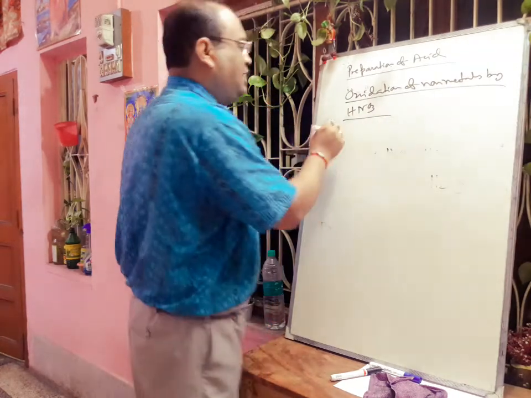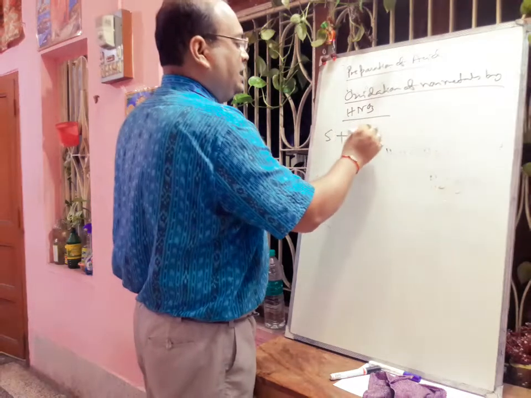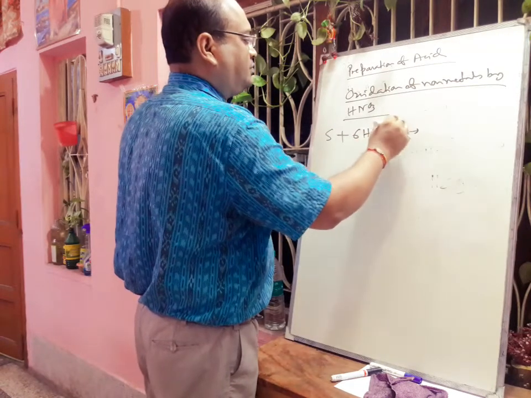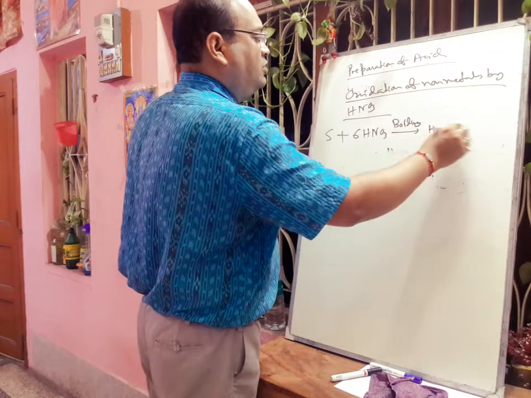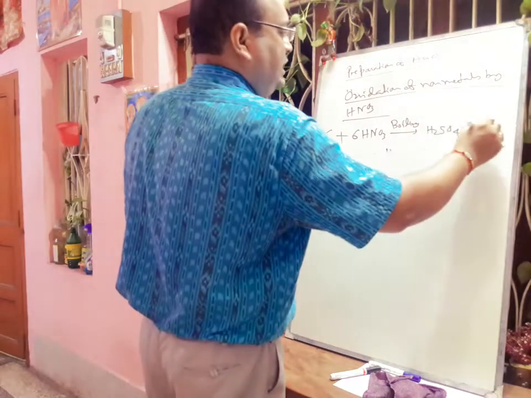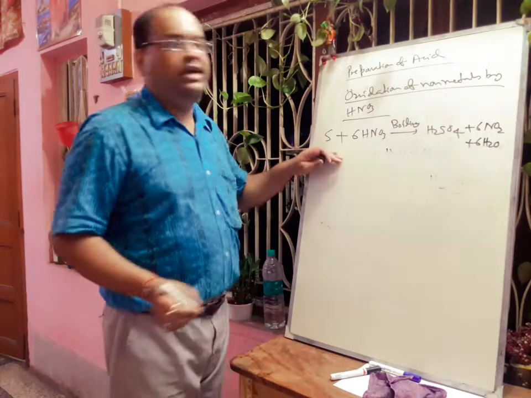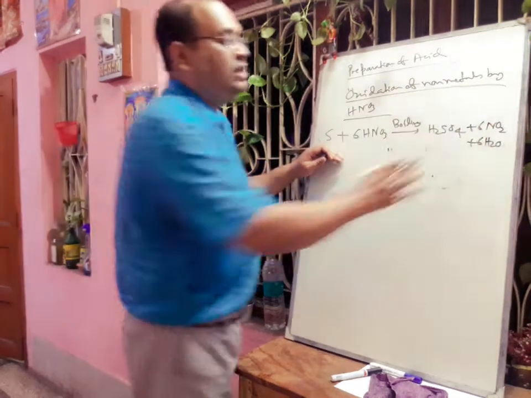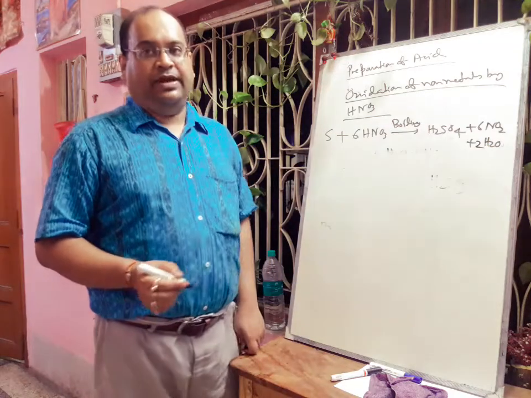Here we can take sulfur. Sulfur will react with nitric acid in boiling condition, that will produce sulfuric acid plus 6NO2 plus 2H2O. In this way we can easily prepare sulfuric acid.